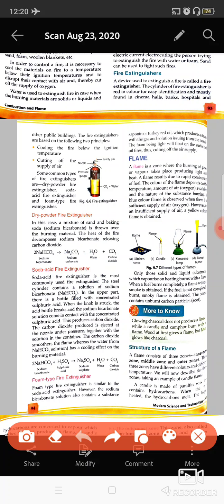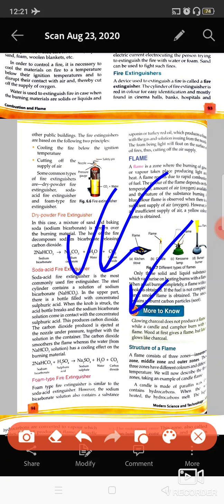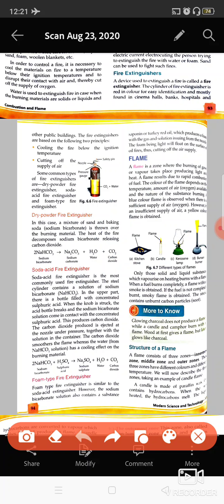The other thing that can be done is to cut off the air supply. As long as air is reaching the substance, it will continuously keep on burning. So the other thing a fire extinguisher does is cover the surface in a way that the air will not reach the substance, and the substance will stop burning. So these two things are done by fire extinguishers, and with their use you can put off the fire.